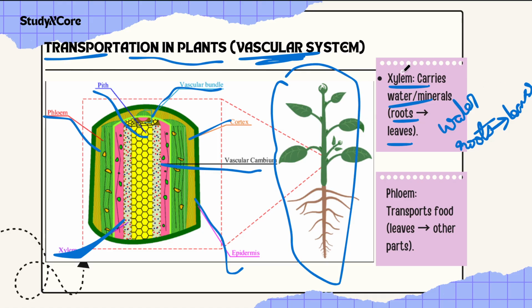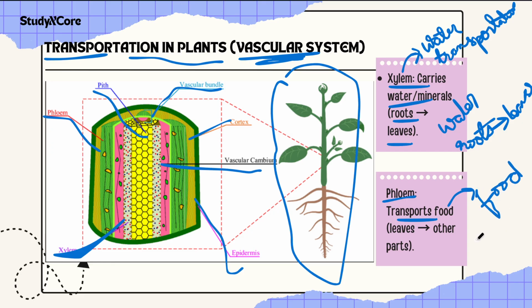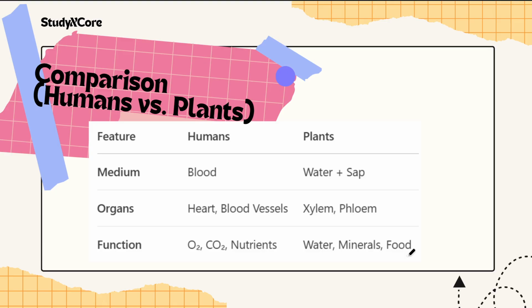So we can say that it is water transportation. We can tell xylem as water transportation. Let us see what phloem does. It transports food. It is food transportation, from leaves to other parts of the body.